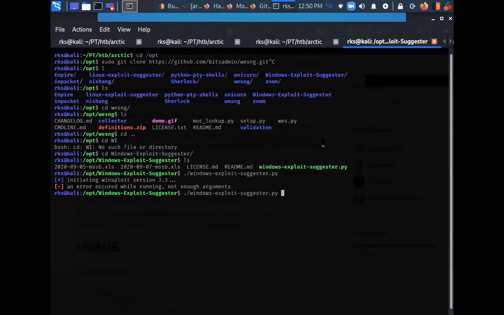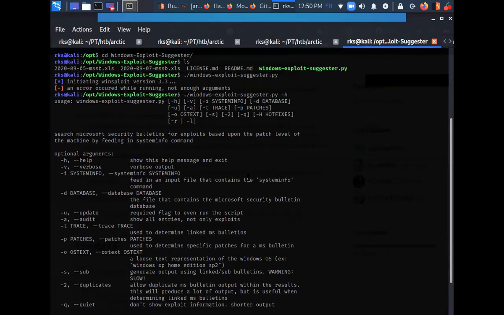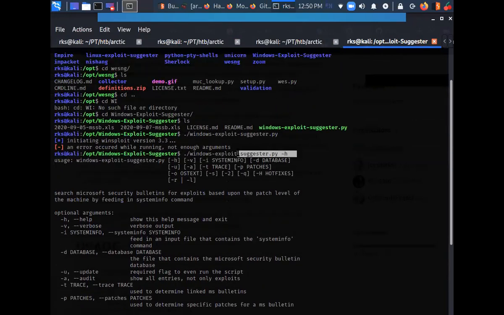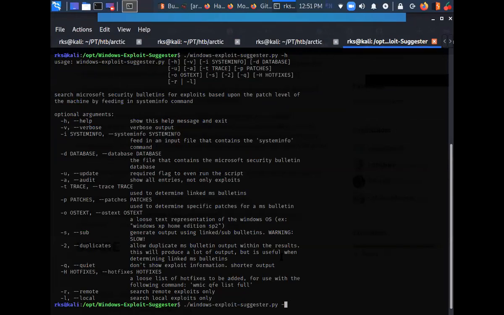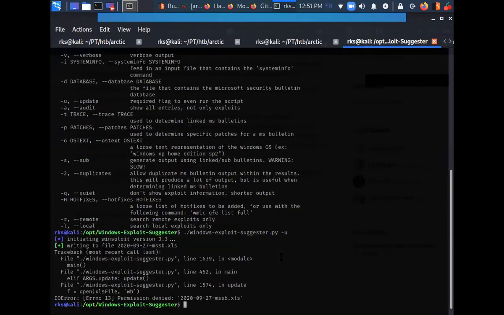Now let's try to run this Python script. I did -h for help, telling me what flags I need to use. First of all, it says -u is a required flag to even run this script. So let's do -u. What does it say? Permission denied. Let's run sudo.